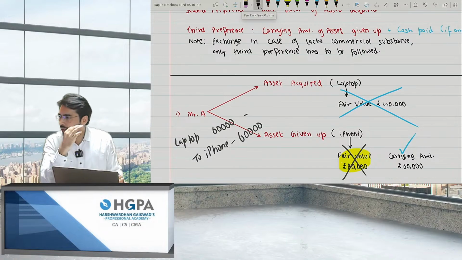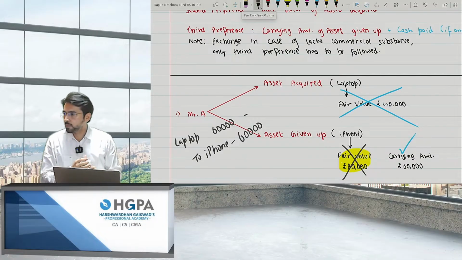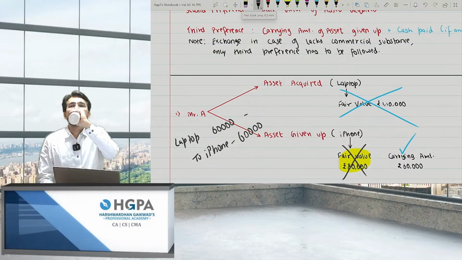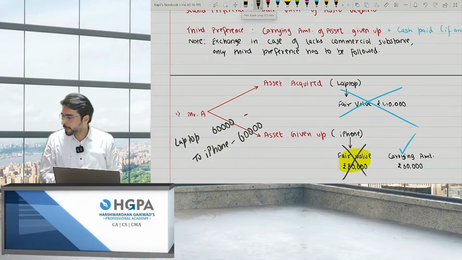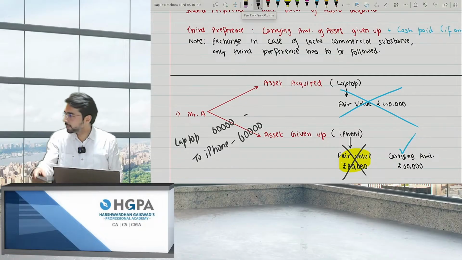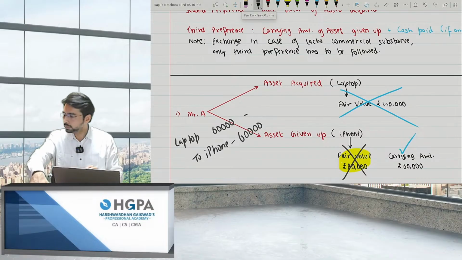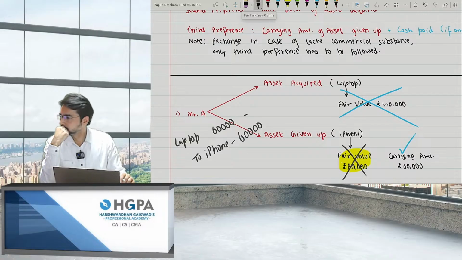Yes, everyone please tell me, is everything clear so far? Is the point clear till here? And if you have any query till here, please ask. Yes, if you have any query, please let me know. Okay, moving ahead.